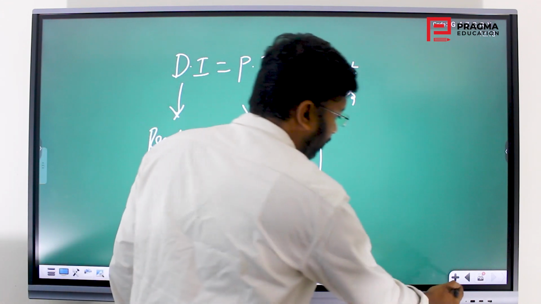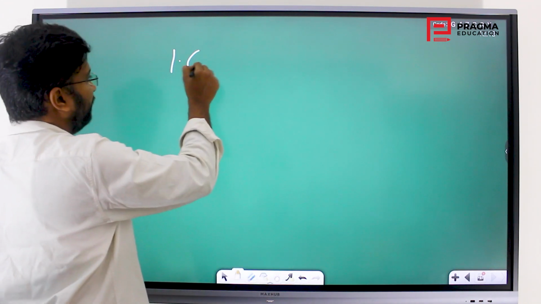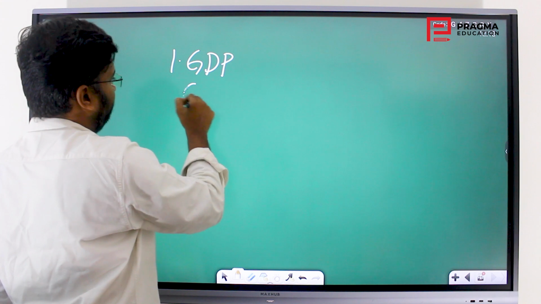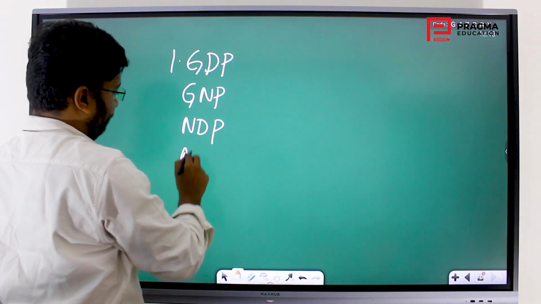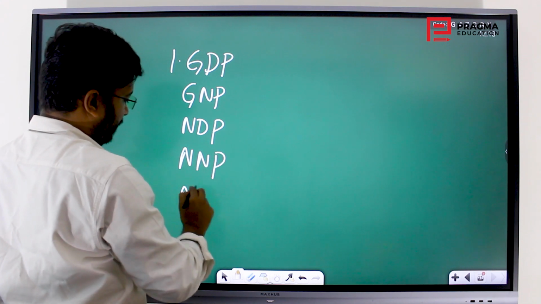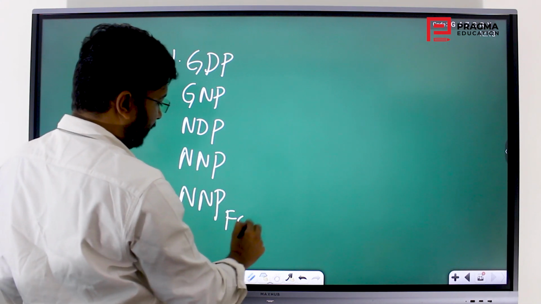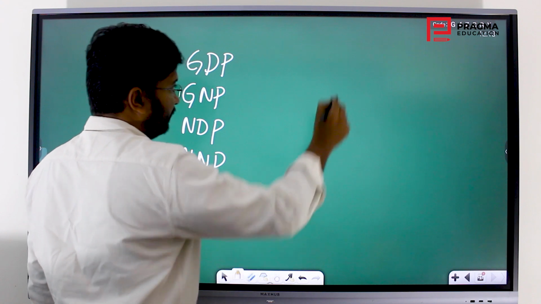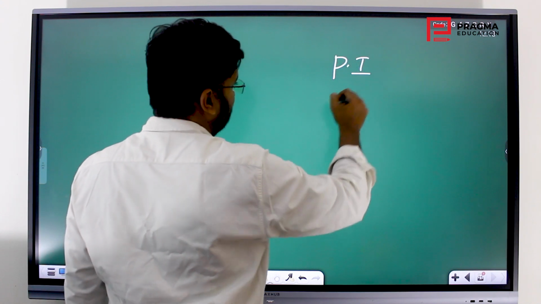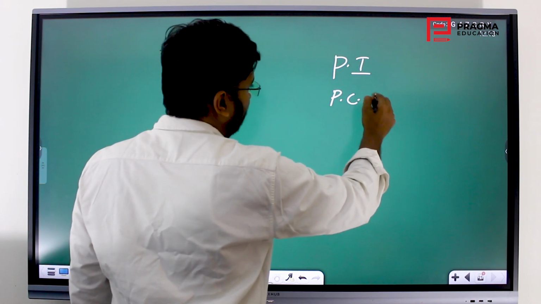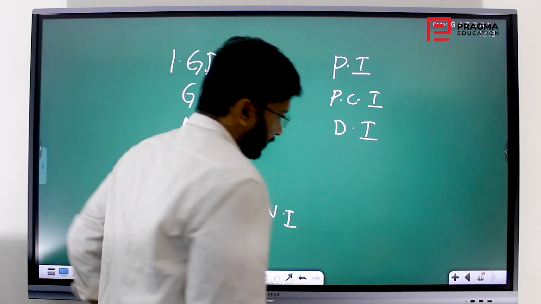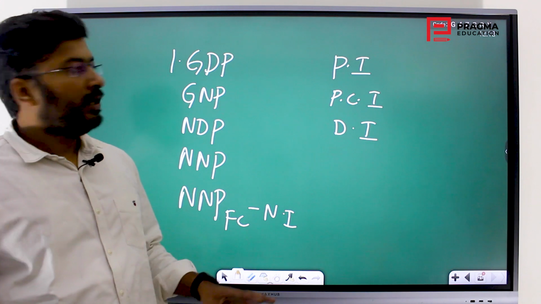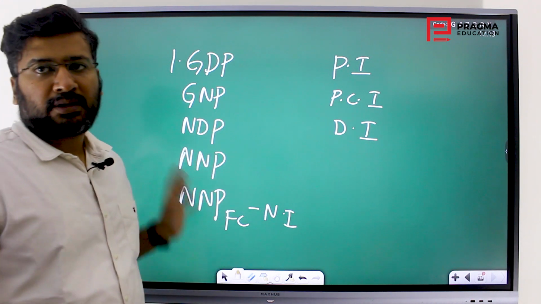So what are all the things that we have actually covered? GDP, next GNP, NDP, NNP, then NNP at factor cost, which is nothing but national income. Next, from national income we have come to personal income. Next, per capita income from national income. From personal income we come to disposable income. Till here, these economic aggregates are over.